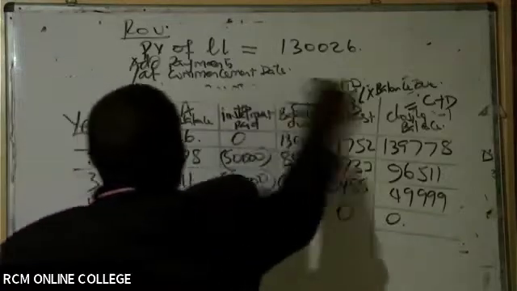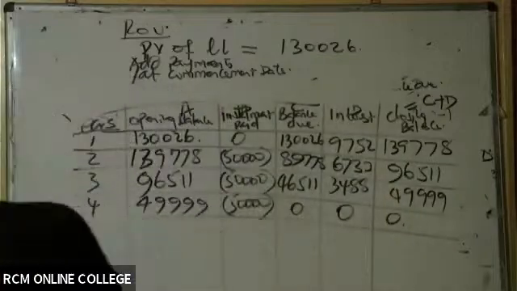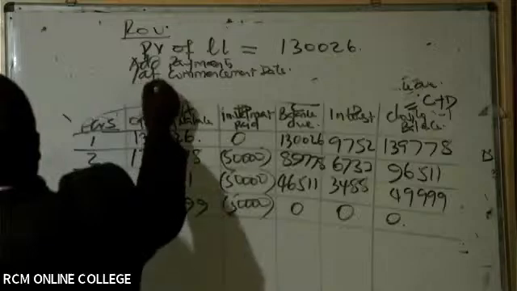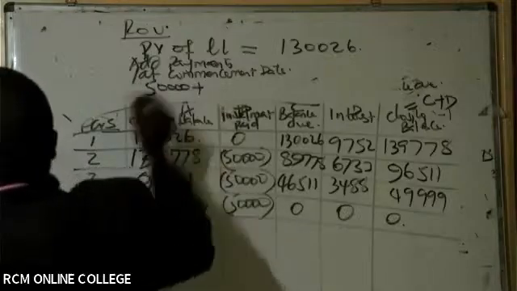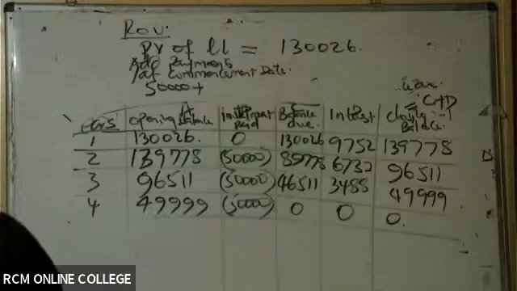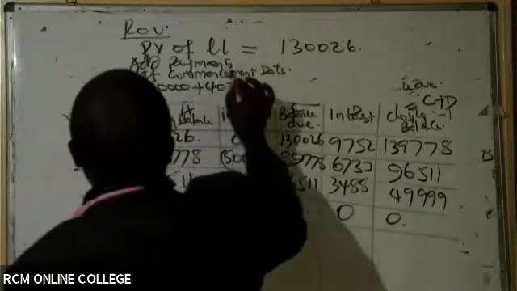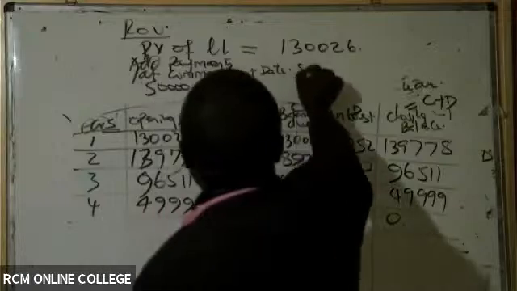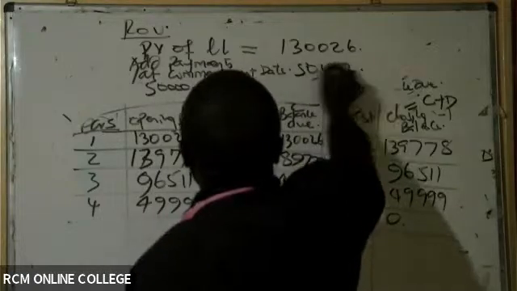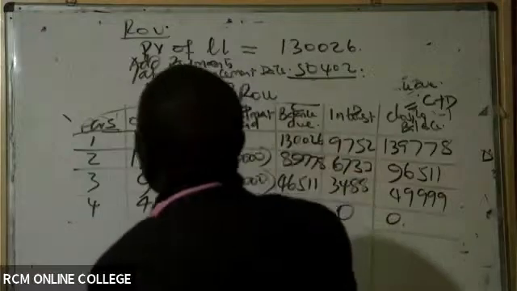Don't forget the first installment of 50,000 was paid here. Don't forget that you also had some lease setup cost, legal setup cost. The legal setup cost was 402. This is the total right of use.